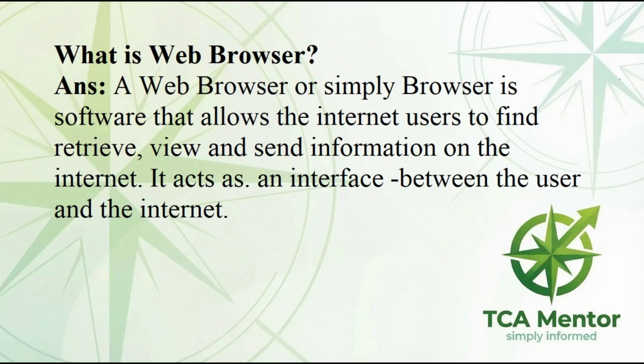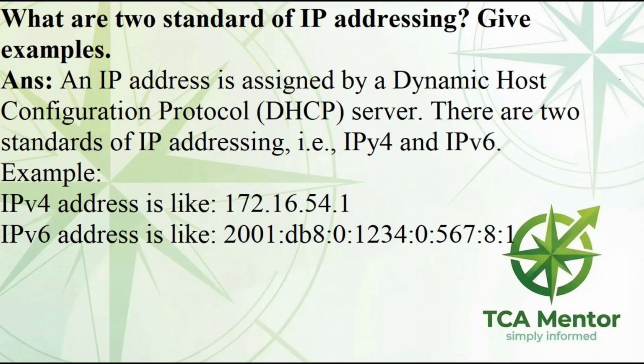What is web browser? Answer. A web browser or simply browser is software that allows the Internet users to find, retrieve, view, and send information on the Internet. It acts as an interface between the user and the Internet. What are two standards of IP addressing? Give examples. Answer. An IP address is assigned by a Dynamic Host Configuration Protocol, DHCP, server. There are two standards of IP addressing, i.e., IPv4 and IPv6.